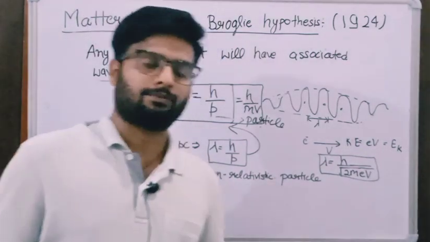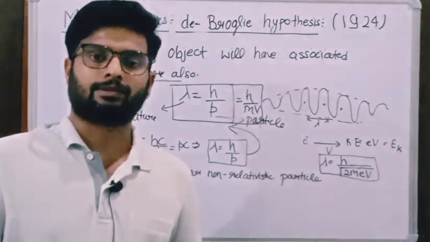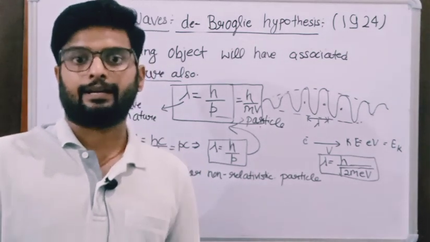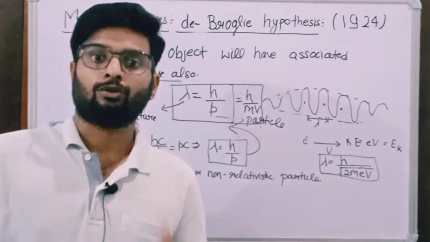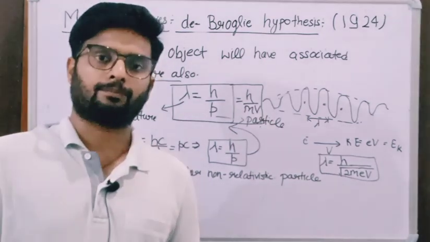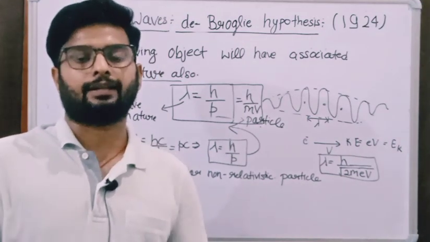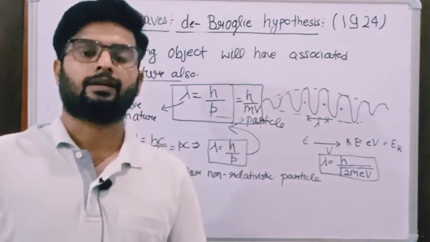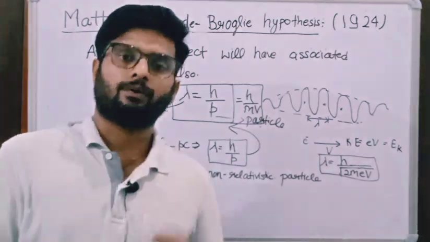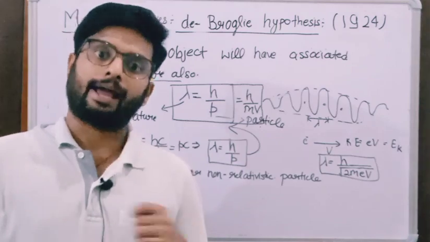So in this way it was confirmed in 1927, and at the same time in 1927, G.P. Thomson, who was the son of J.J. Thomson, also confirmed that the electron has wave property through the experiment of diffraction of electrons with thin films. That means electrons are projected on thin films, there will be scattering of electrons, and that scattering shows diffraction. In this way the wave nature of the electron was confirmed with the Davisson-Germer and G.P. Thomson experiments.